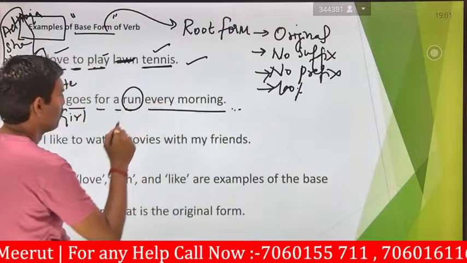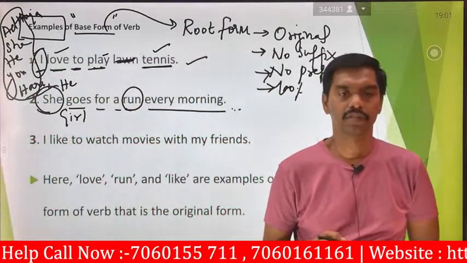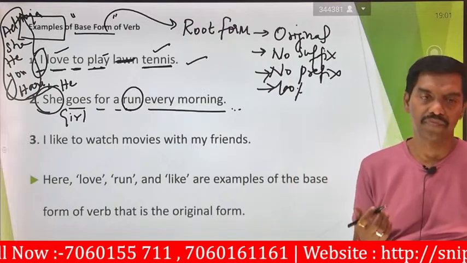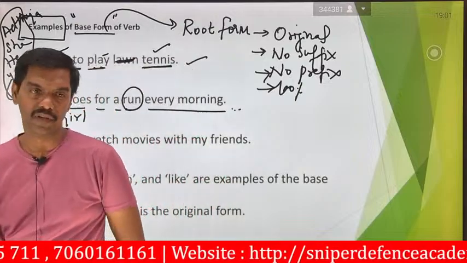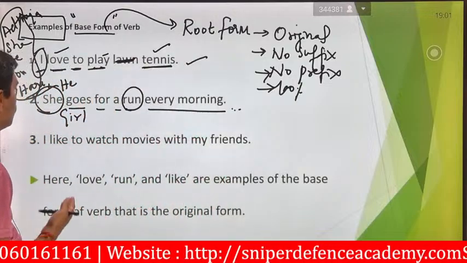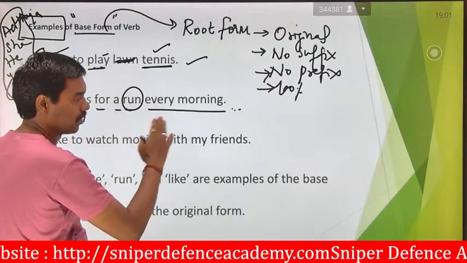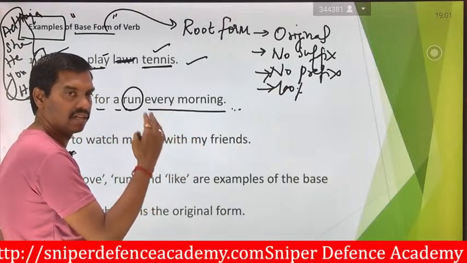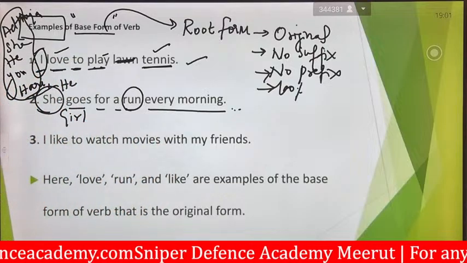Hari goes for a run every morning. Every day, daily, she will run, in the morning.